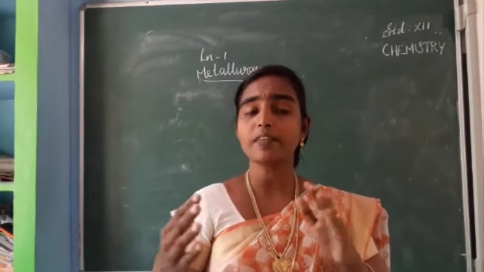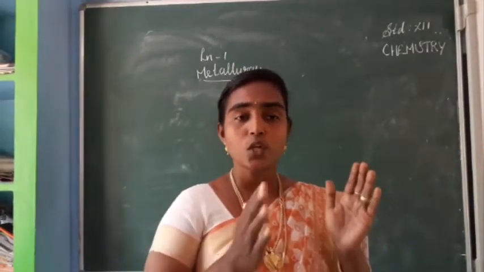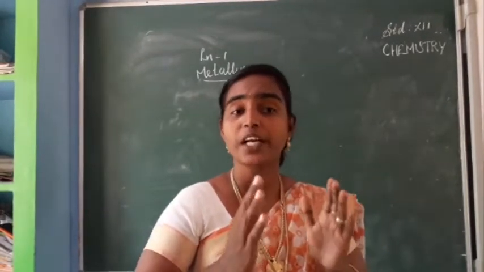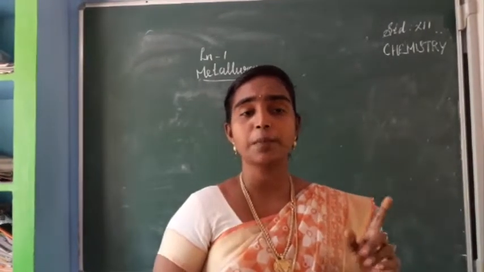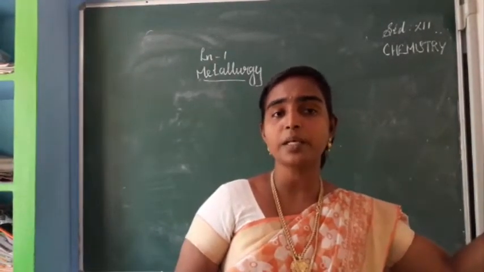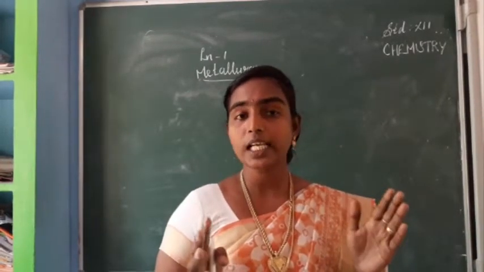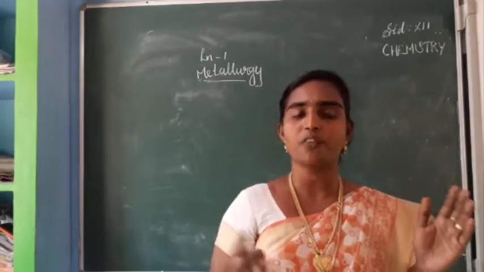Already we have completed the electrochemical principle of metallurgy. Today we are going to see thermodynamic principle for the selection of reducing agent. So we are selecting 2 principles: one is the thermodynamic principle, the other one is the electrochemical principle. Clear? Next we have seen the 3rd step, that is refining of crude metal.